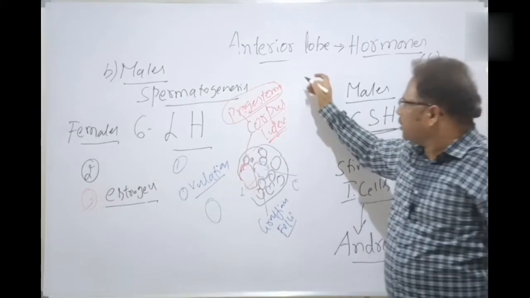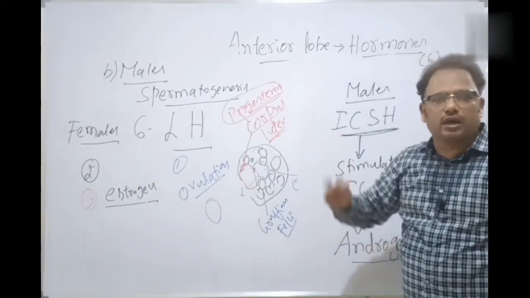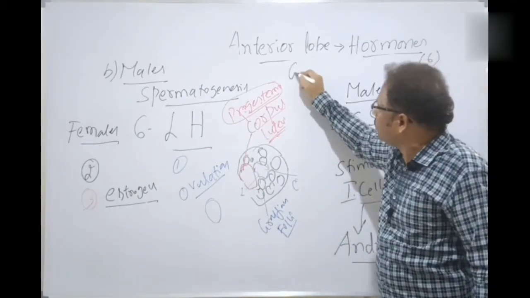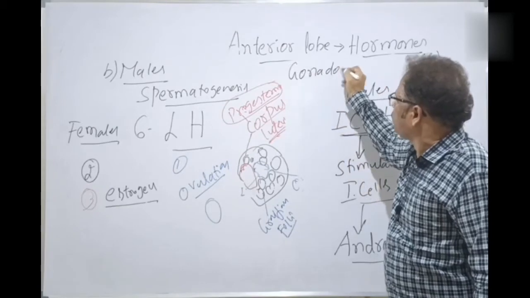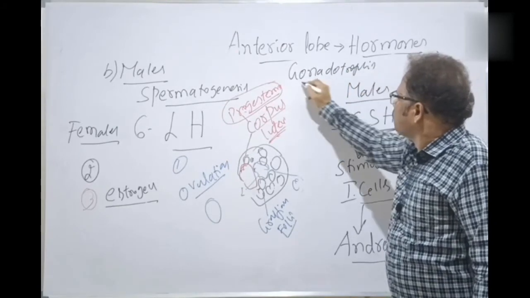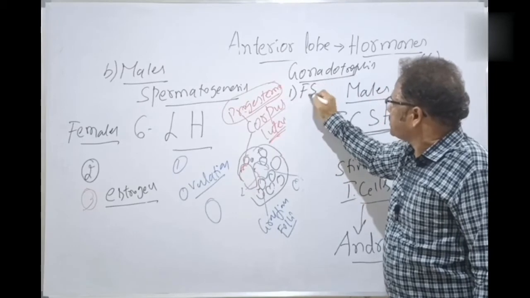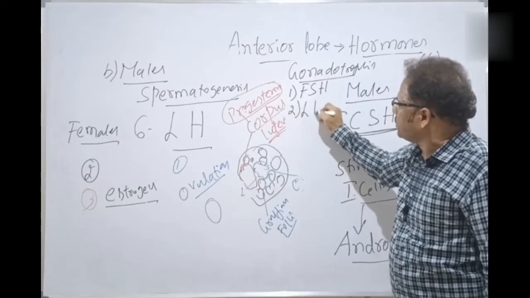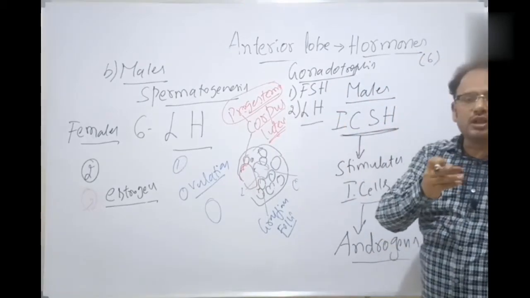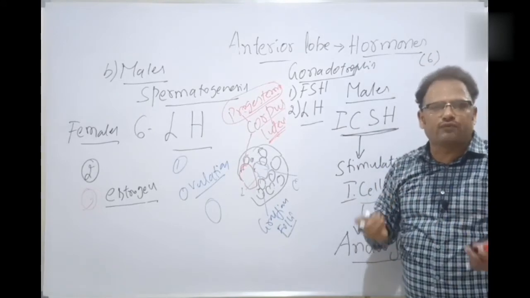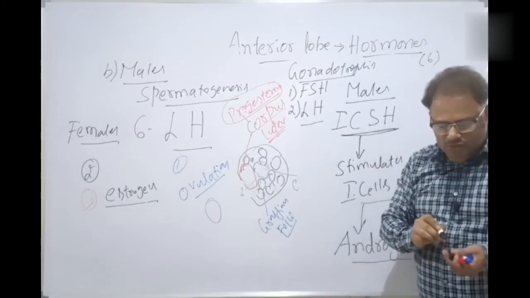Now, luteinizing hormone along with the follicle stimulating hormone are called gonadotrophins. What are the gonadotrophins? One is FSH, the other is luteinizing hormone. All of you who are watching now, type in the comment box below: what are the two gonadotrophins?